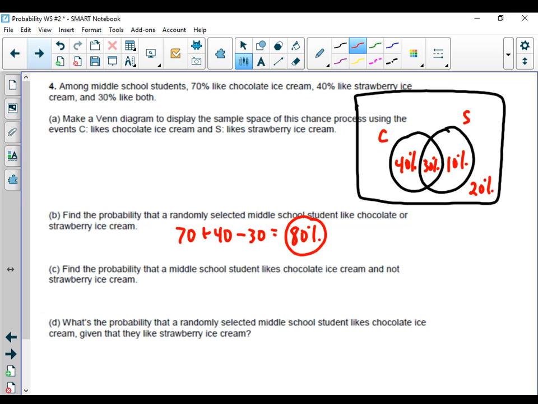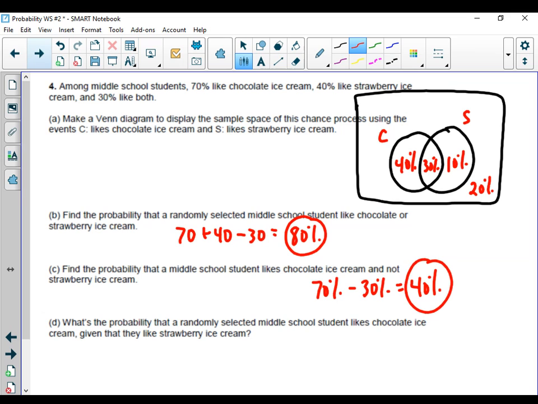Part C talks about liking chocolate ice cream and not liking strawberry. So what I would probably do is I would look at my Venn diagram. And in the Venn diagram, I look at, first of all, the ones that liked chocolate ice cream. Well, we have a total of 70% there. But I'm going to take out the ones that did not like strawberry. Well, that was 30% of those. So the part that liked chocolate but not strawberry would be 40%.